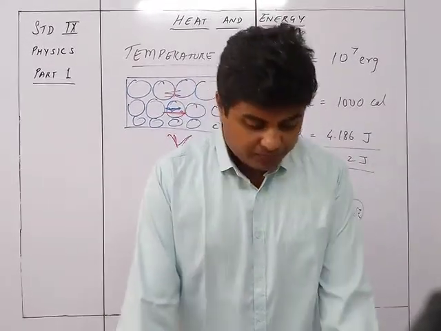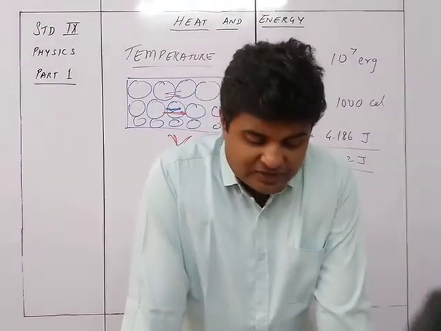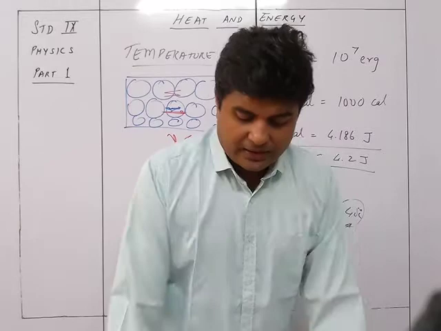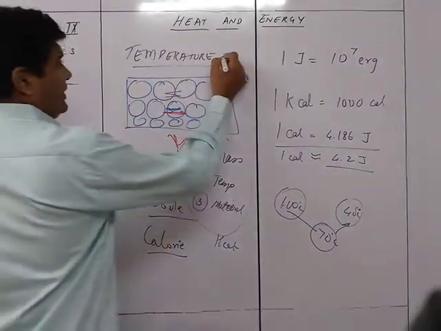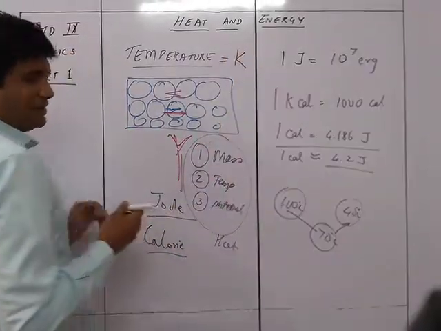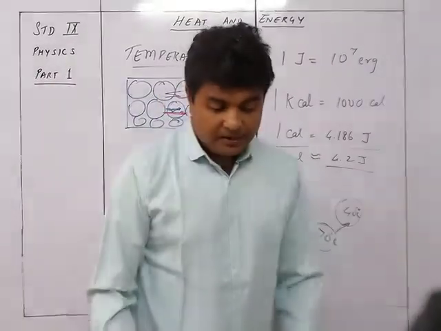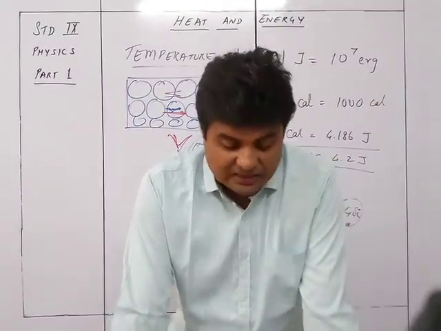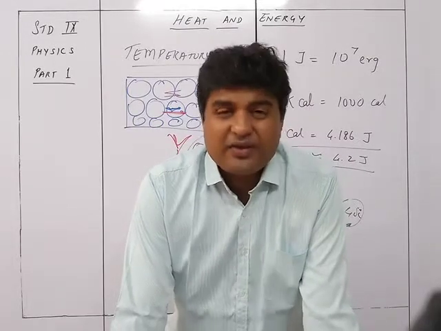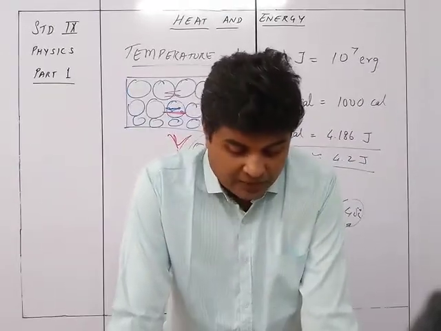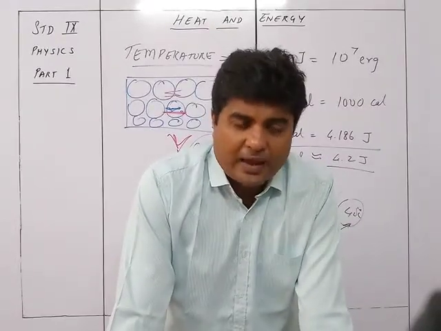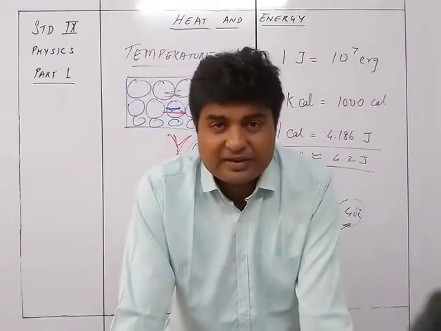The SI unit of temperature is Kelvin, that is K, and the other common units of temperature are degree Celsius and degree Fahrenheit, degree F. The temperatures on the Celsius scale and Kelvin scale are related as T Kelvin equals 273 plus T degrees Celsius.